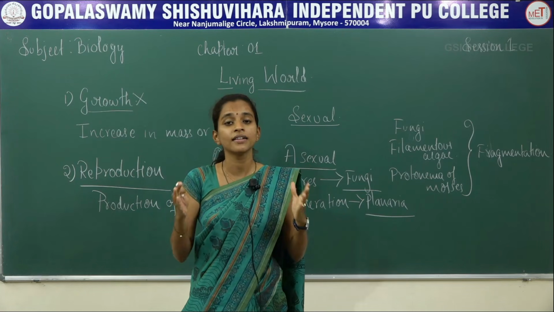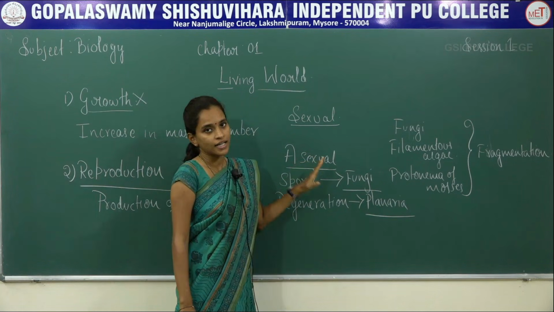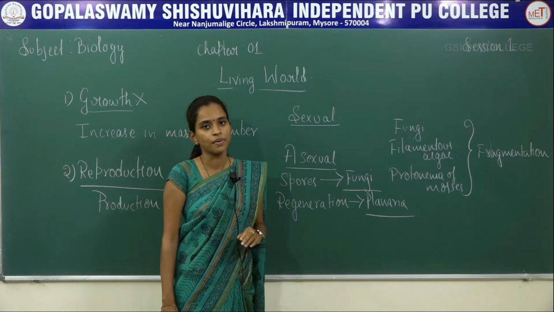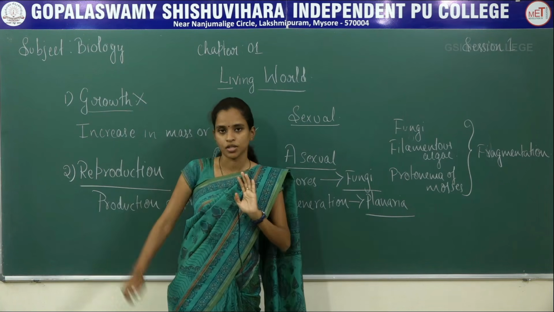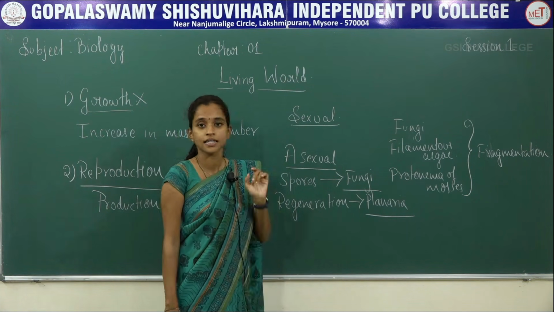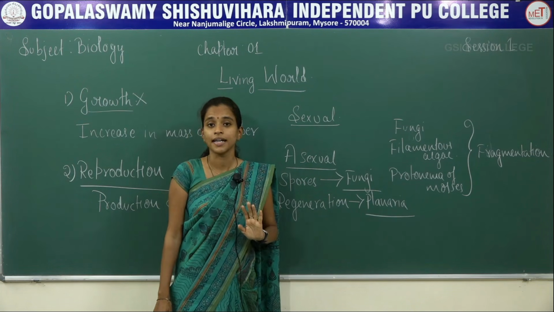So these are the different forms of asexual reproduction, where it involves only a single parent and no gametes are formed. So these two are the types of reproduction. Now coming to the question whether it can be considered as a criterion or not: it cannot be considered as a criterion.